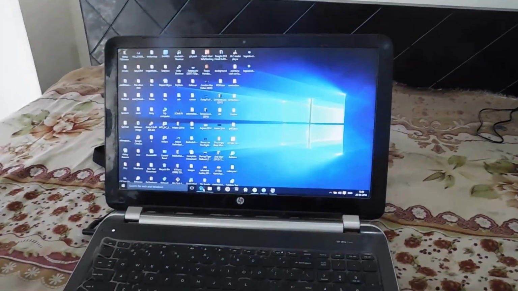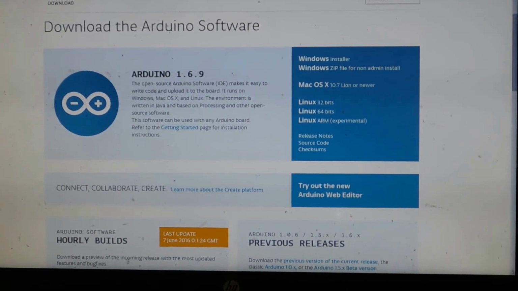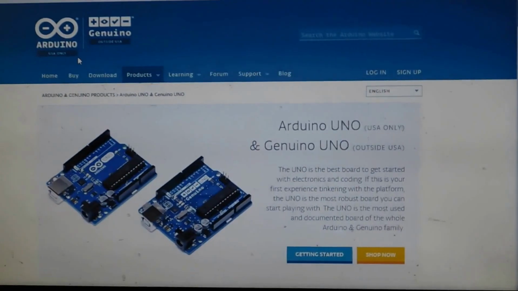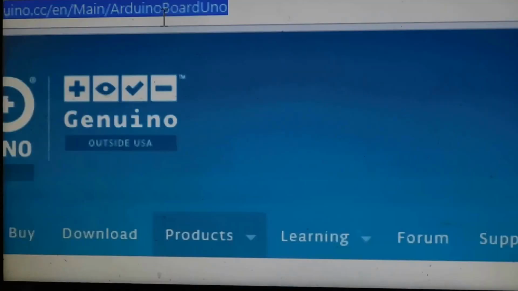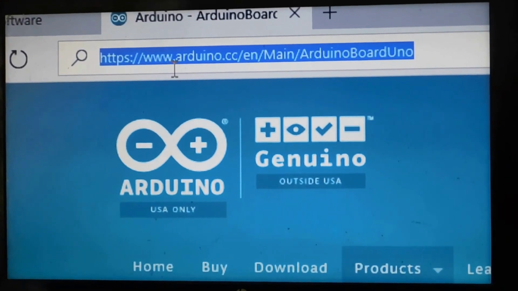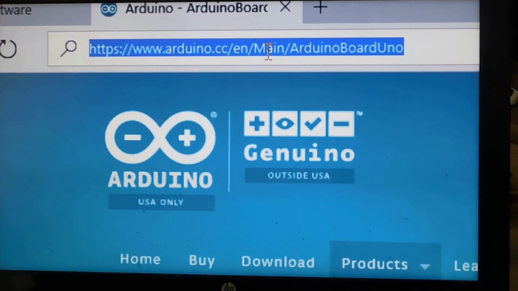Now, from where to buy? There are lots of websites. I'm not a person who is too good at shopping, so what I can suggest is you can just go to the Arduino site, and this is the link. Let me increase it for you. Arduino.cc, main or home.